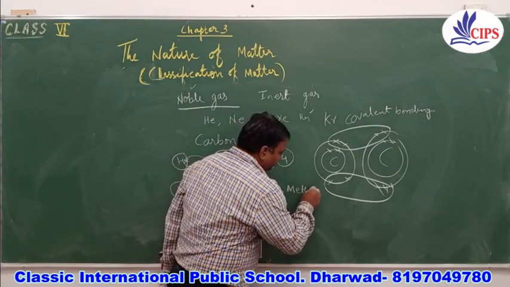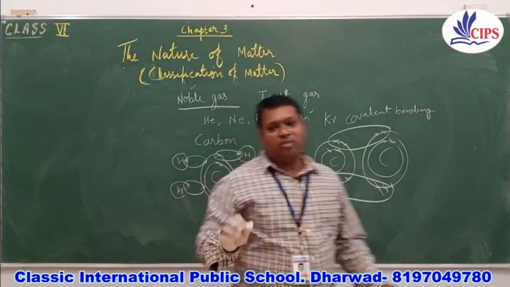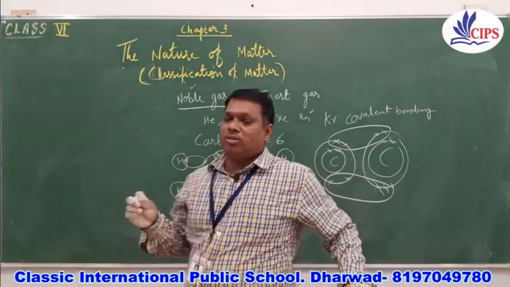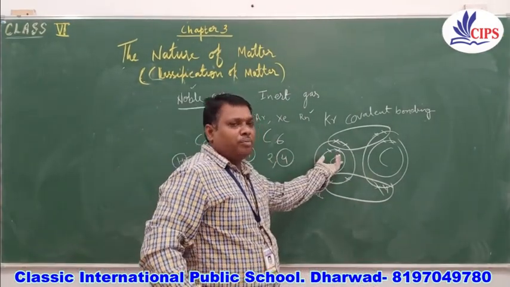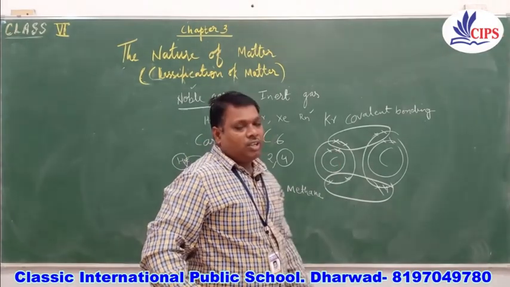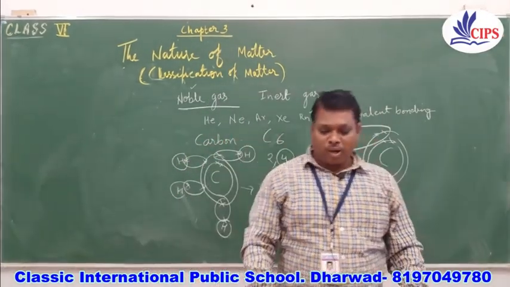So it shares 4 electrons and forms a methane molecule. Like this, though it is classified as a non-metal, it forms a very large quantity of compounds.